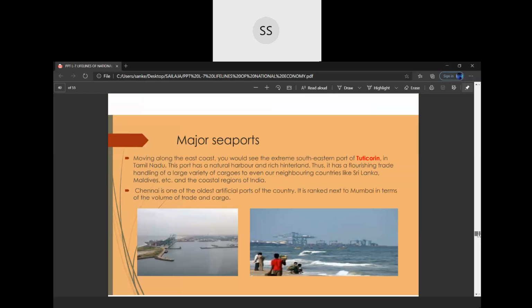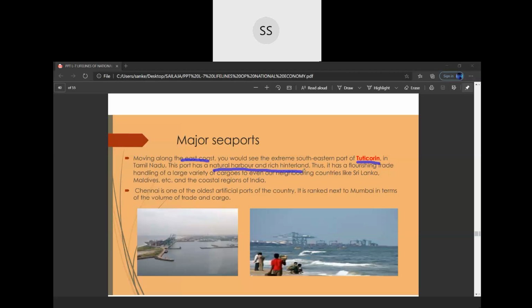We come to the east ports now, the extreme southeast port. The extreme southeast port, located in Tamil Nadu, is the Tuticorin port. It is a port known for a natural harbour and a rich hinterland. Now, what do you mean by hinterland? It is actually an area lying beyond what is visible or known.